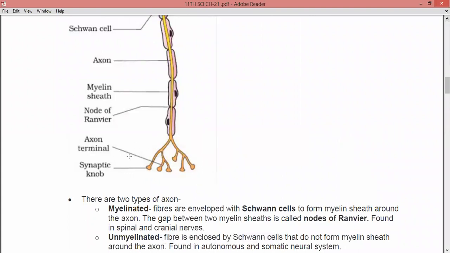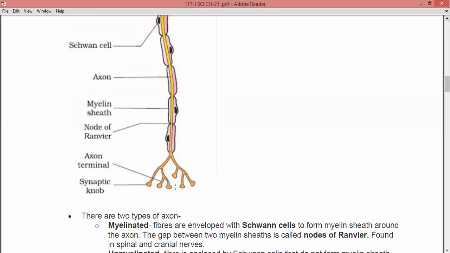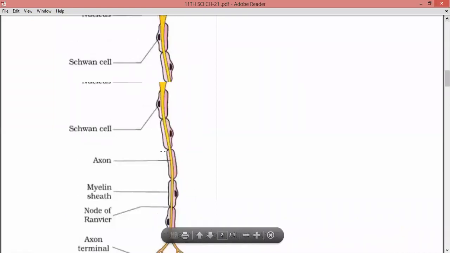Why is it known as the synaptic knob? Because you can see over here these bulb-like structures, the knob-like structures, and this region is said to be the synapse, right? The distance, or the gap or the space, between two neurons is known as the synapse. And as there is the presence of these knobs in this area, for this reason it is known as the synaptic knob.